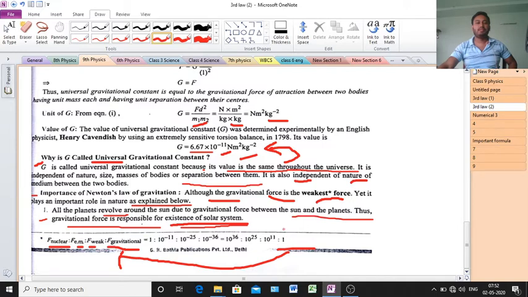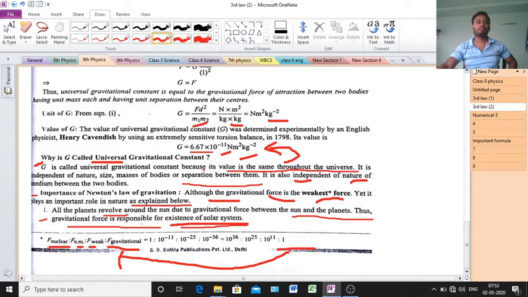That means if you see 1, that is the minimum value. Clear? The nuclear force value is the maximum. Clear? That is the strongest force.